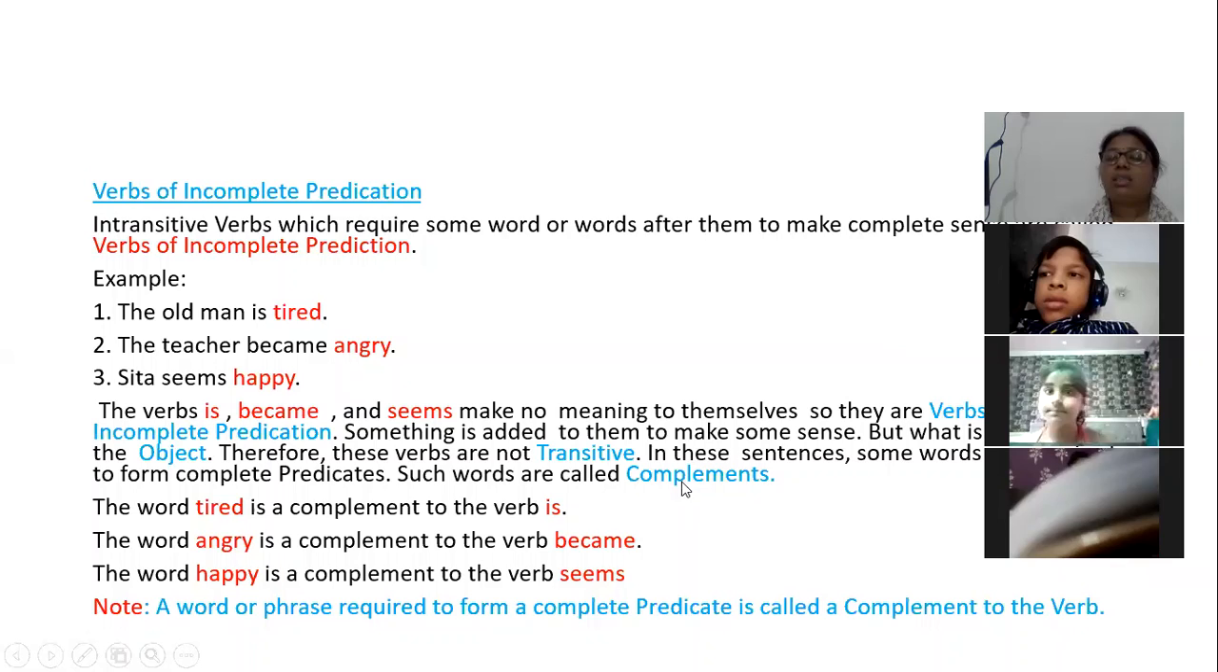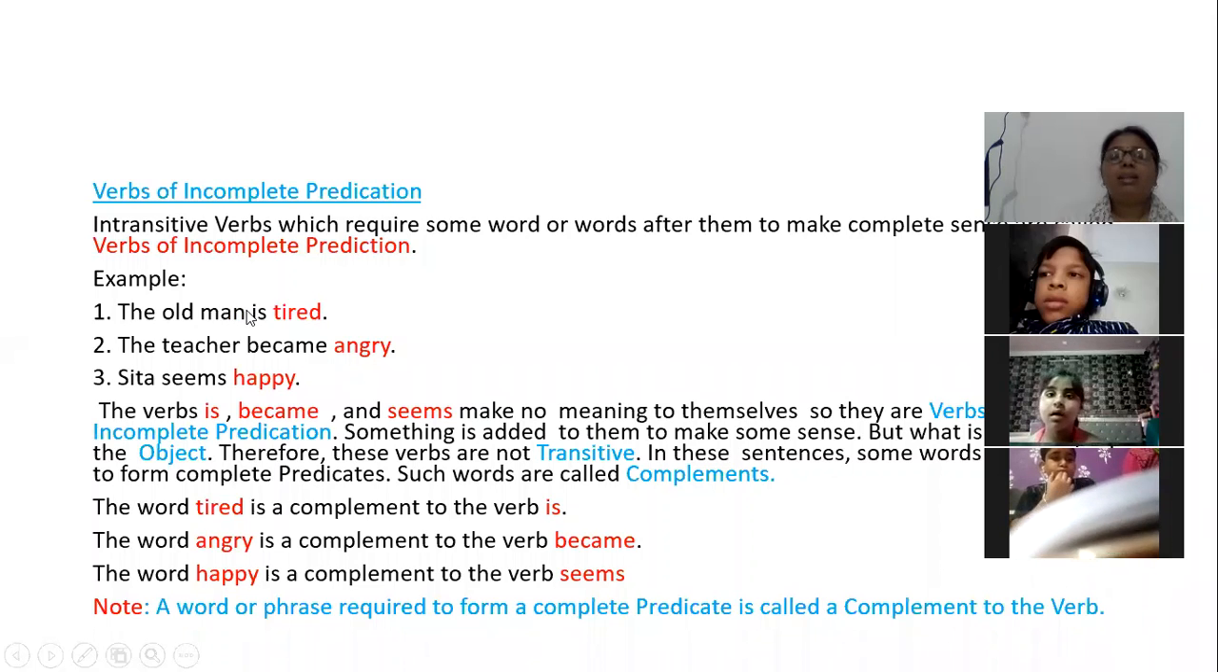So in these sentences, some words are added to form complete predicates. When I am adding tired, angry and happy, my predicate is completing. Is tired, became angry, seems happy. Two parts you understood? This is the first part. The old man, subject. Is tired, predicate. The teacher, subject. Became angry, predicate. Sita, subject. Seems happy, predicate. So when I am adding these words, my predicate is becoming completely meaningful.